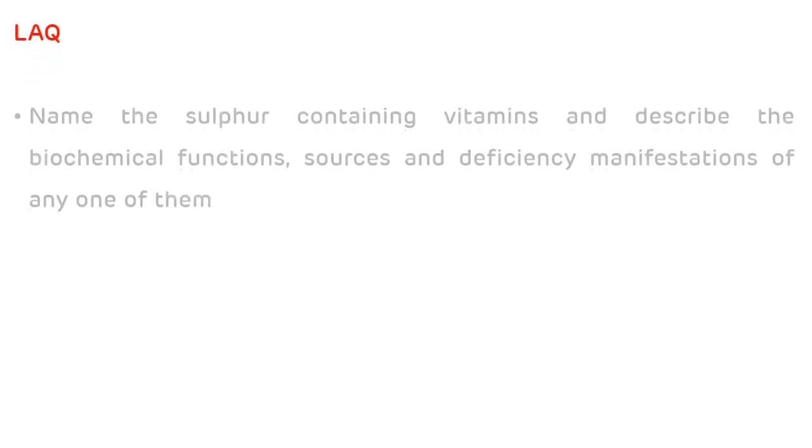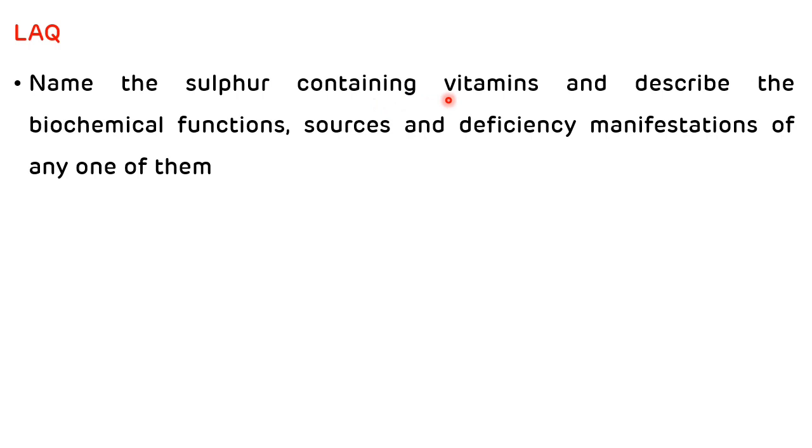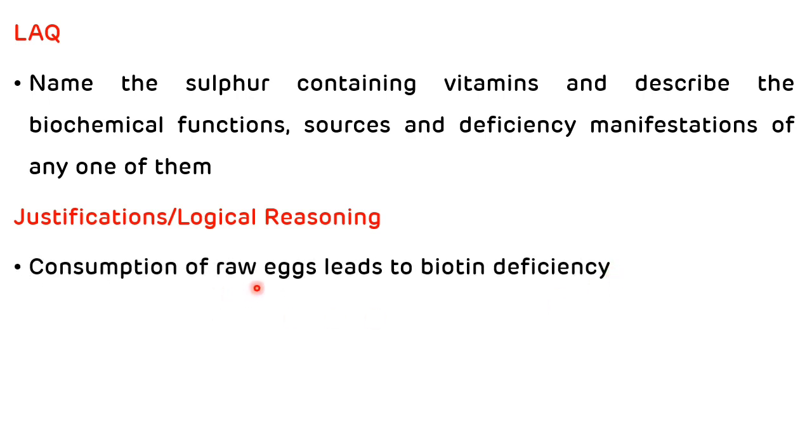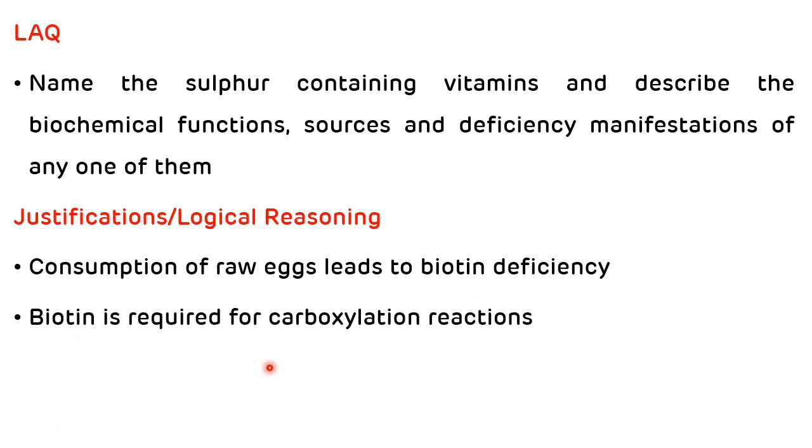Before going into the detail of biotin, first let's see the type of questions that can be asked from this particular topic in the theory exam. So the long answer question like name the sulfur containing vitamins and describe the biochemical functions, sources and deficiency manifestation of any one of them, and the logical reasoning or justifications like consumption of raw egg leads to biotin deficiency and biotin is required for carboxylation reactions.